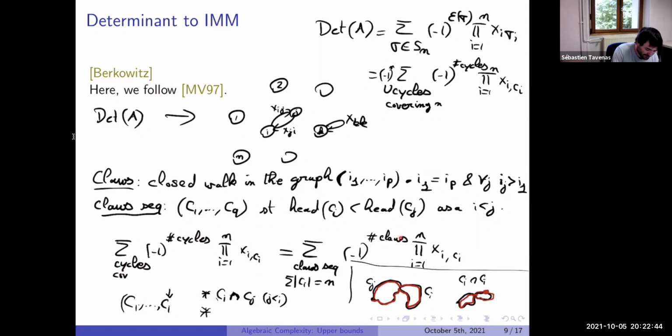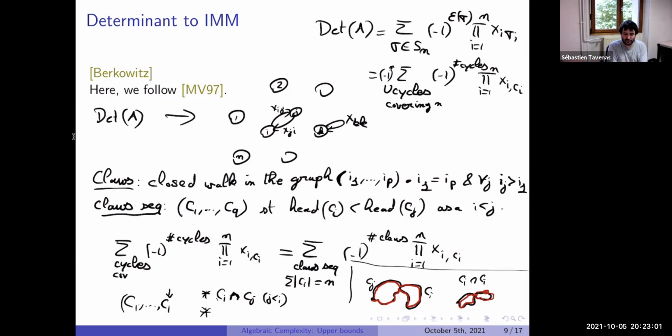And so now this sum of clauses is quite easy to compute, because we just need to remember the clause we are trying to compute, so the head, because we need to stay larger than the head, and the current position, and the length.